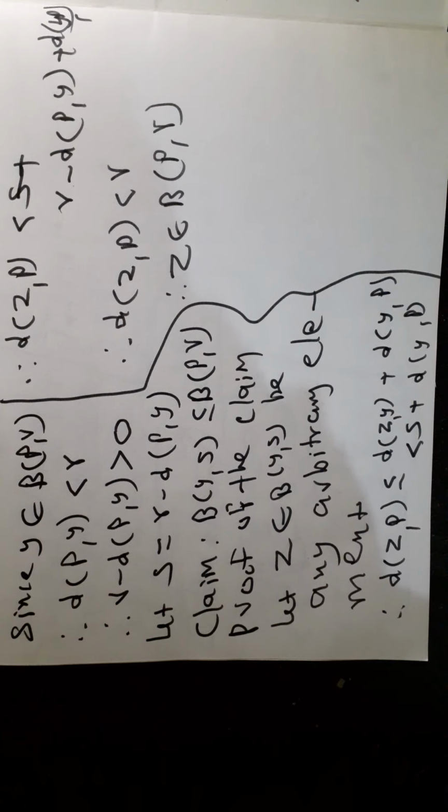Therefore, let Z belong to the ball B(Y, S) be any arbitrary element.